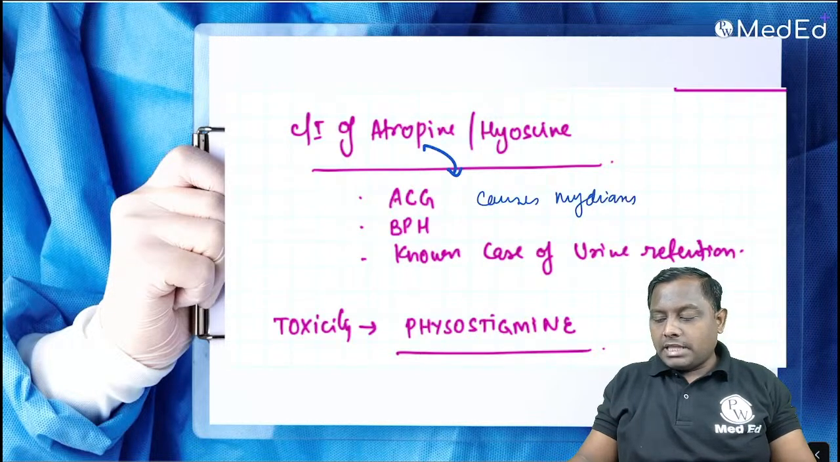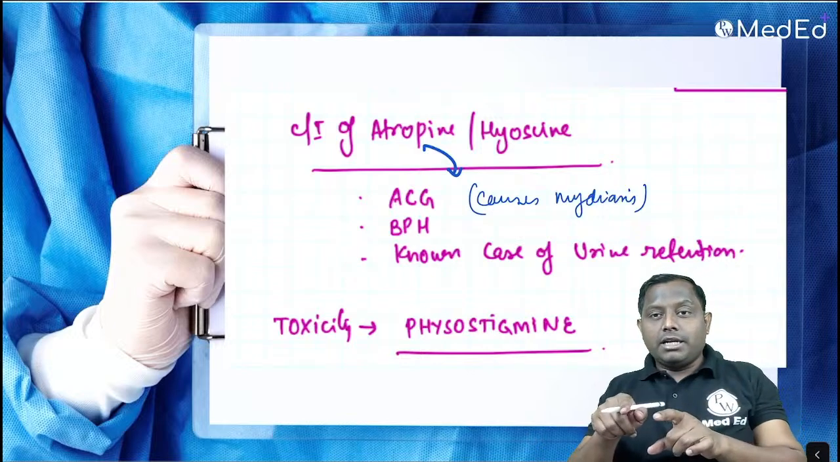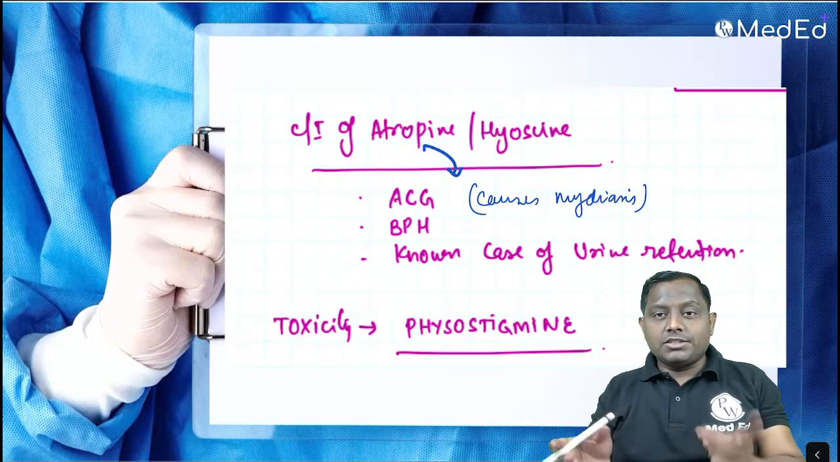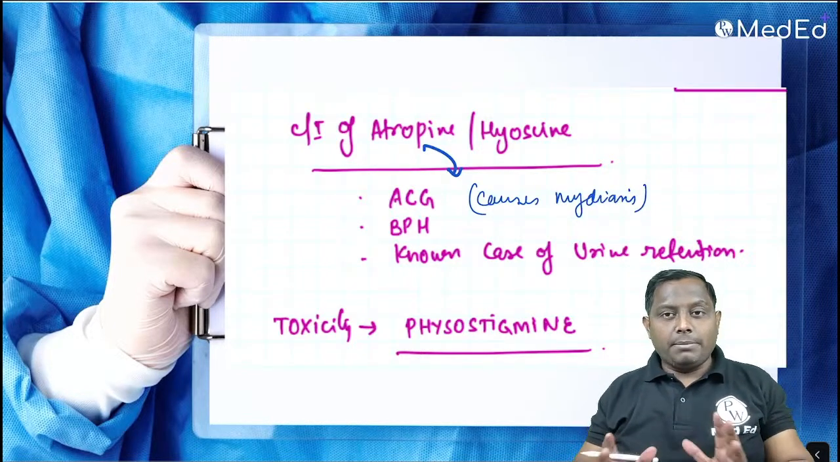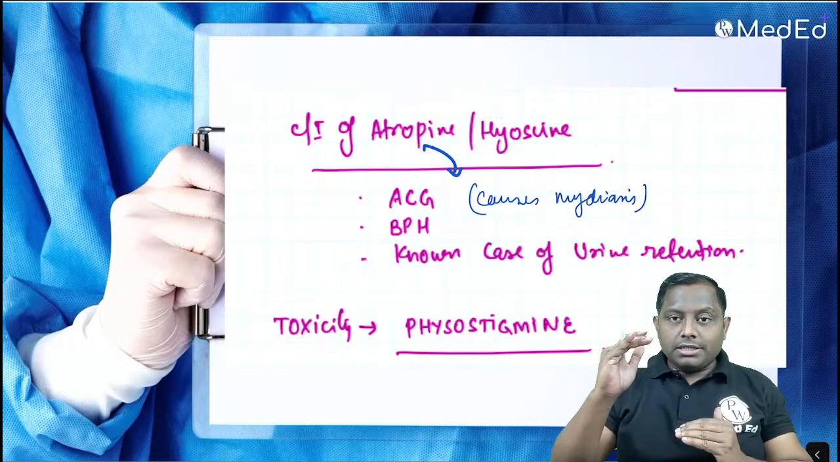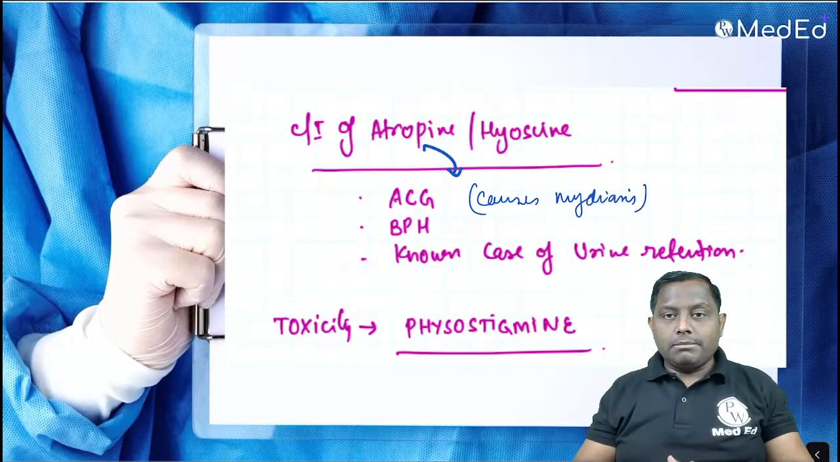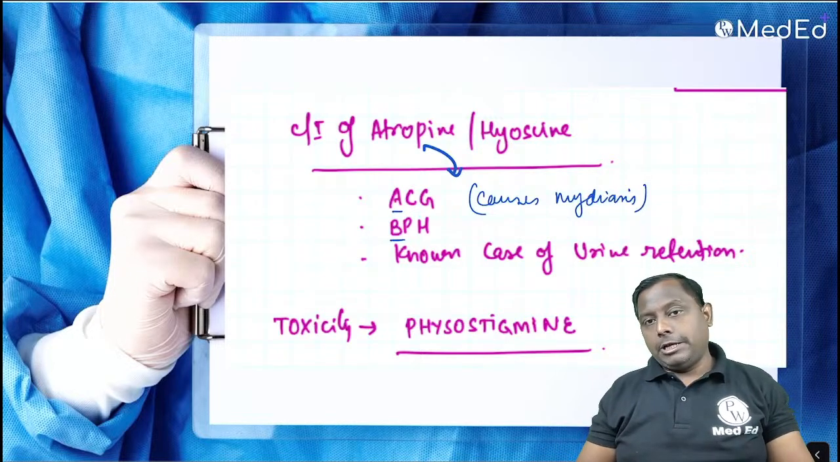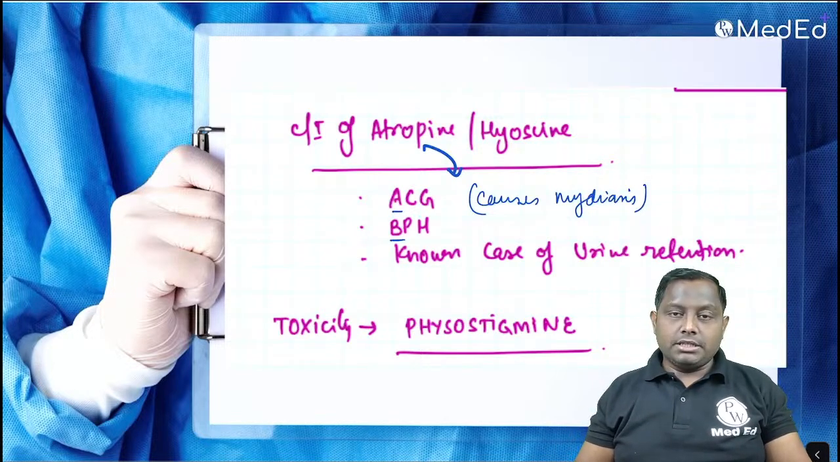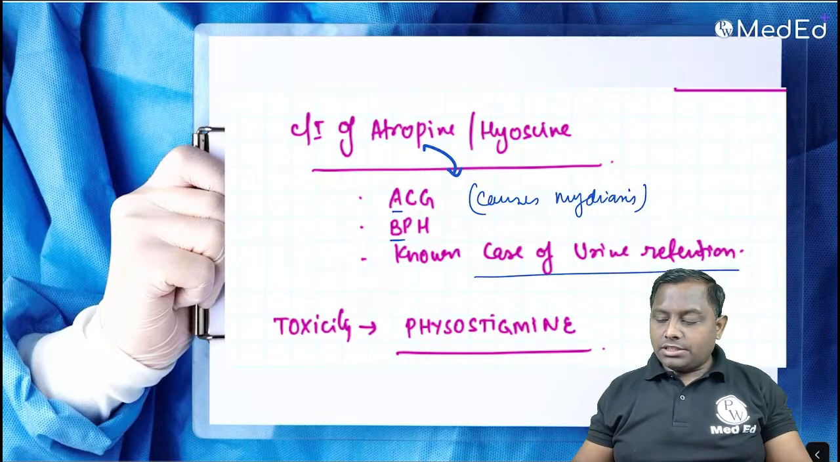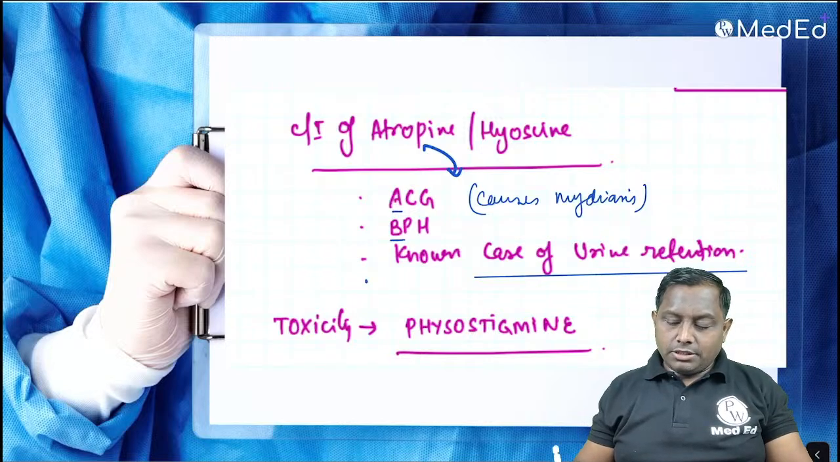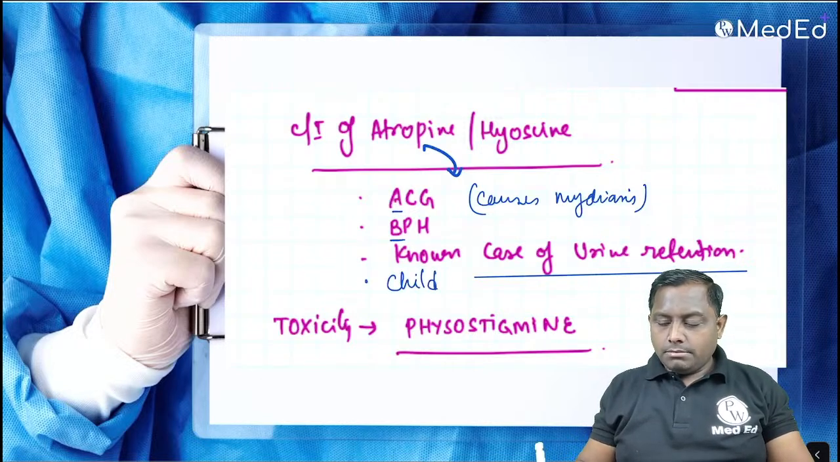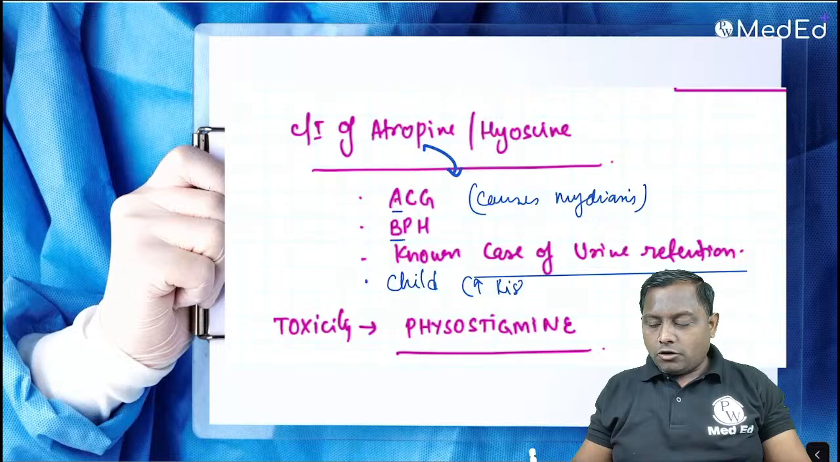So एक rule आपको पता है, any drug that causes mydriasis, they can precipitate glaucoma. If a drug is causing miosis, can be used in glaucoma. I repeat, if a drug is causing mydriasis, they will interfere with the aqueous outflow, they can precipitate. BPH में नहीं देंगे because again they are anticholinergic drug. They will cause increase in the risk of urine retention, and any known case of urine retention अगर है तो उसमें भी नहीं देंगे. Atropine is also not given in the child because there will be increase in the risk of atropine fever.